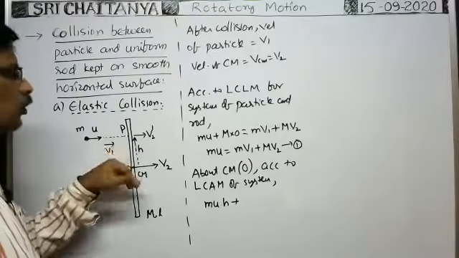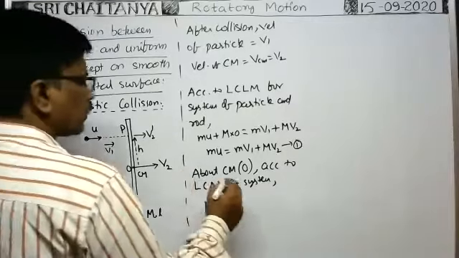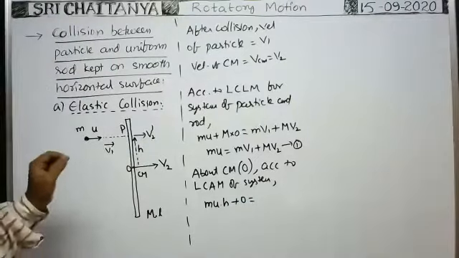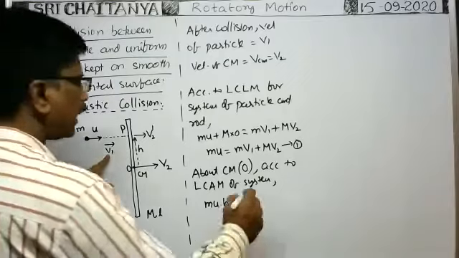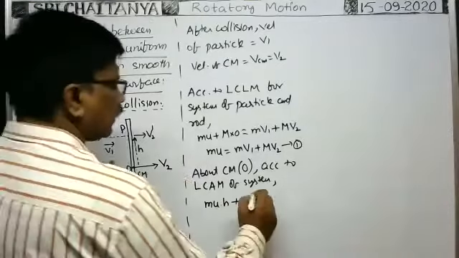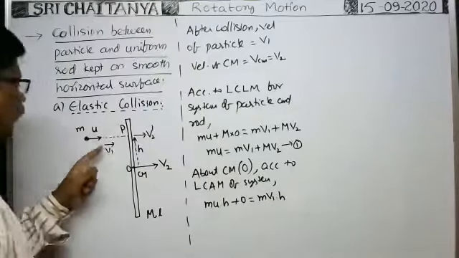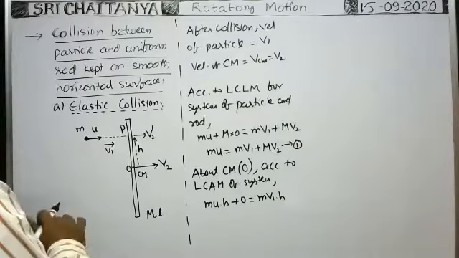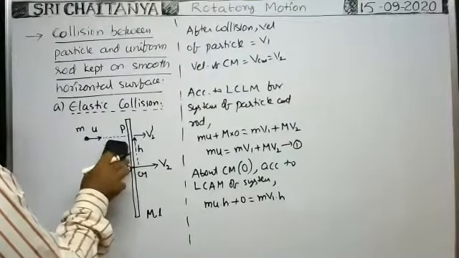But there is no rotation before collision. That's why the angular velocity is 0. So the angular momentum of this rod is 0 before collision. After collision, as this particle travels with a velocity v1, the angular momentum of the same particle after collision is equal to m into velocity of the particle into h, because after collision the velocity of this particle becomes v1. That's why the angular momentum of the same particle about the center of mass is